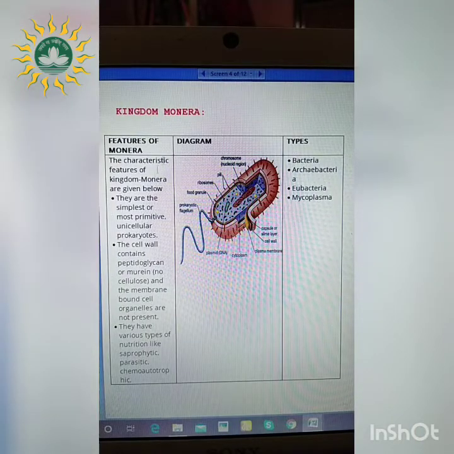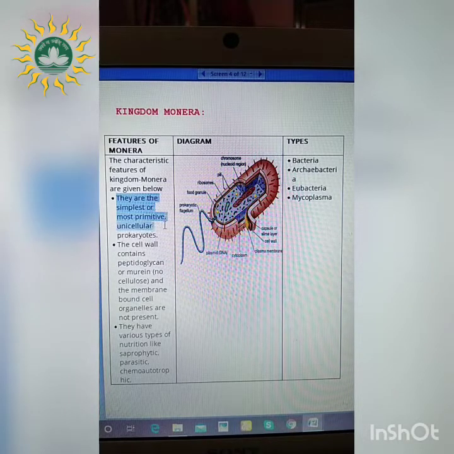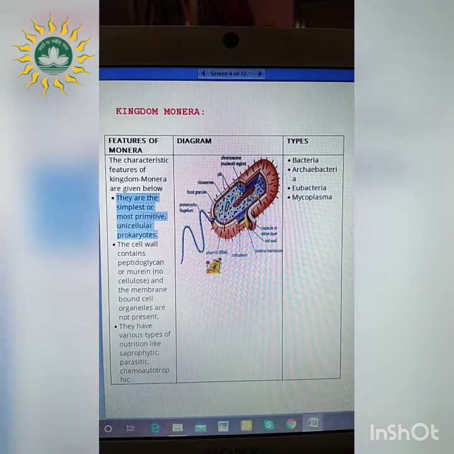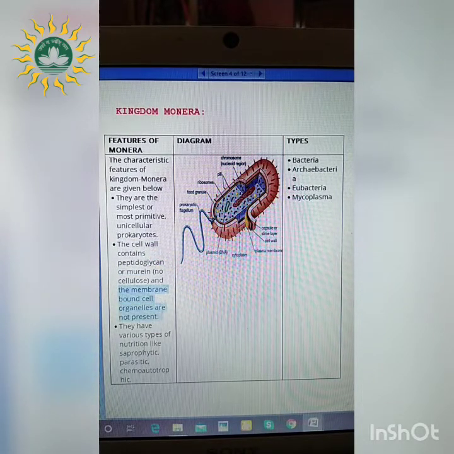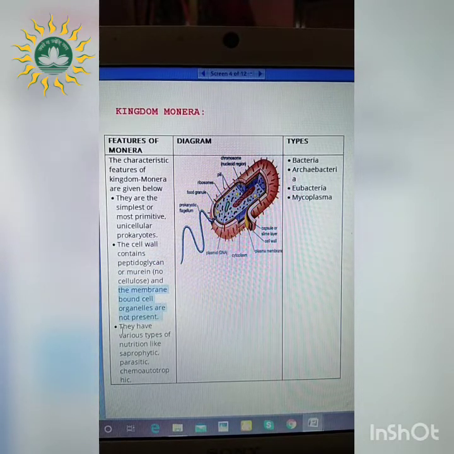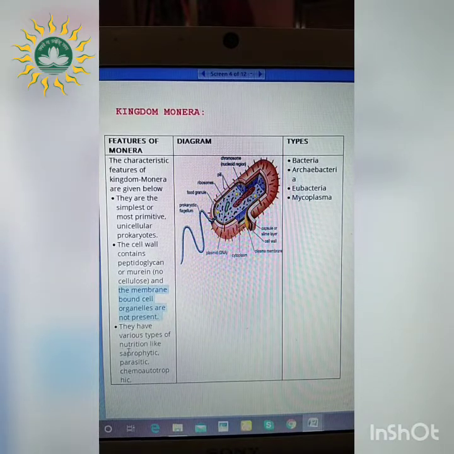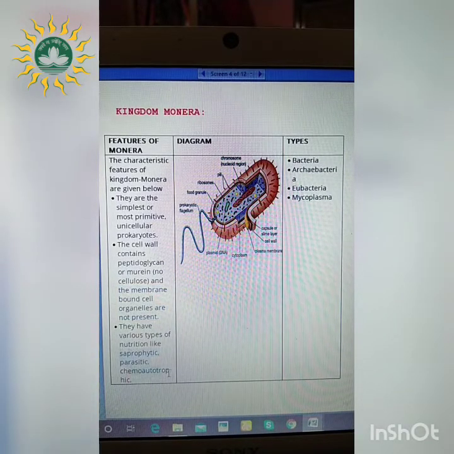The features of the Monera include, firstly, they are the simplest or the most primitive unicellular prokaryotes. Why primitive? Because the nucleus in these organisms is not well developed. Secondly, the cell wall contains peptidoglycan or murein and no cellulose is present, whereas the membrane bound cell organelles are absent in these living organisms. There are different modes of nutrition. What are those? Saprophytic, parasitic, chemoautotrophic.